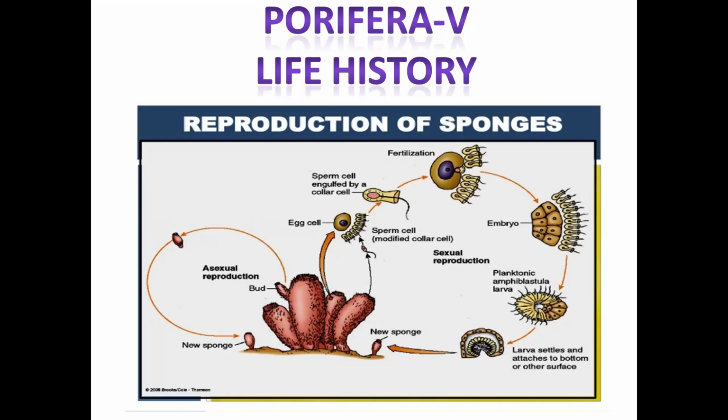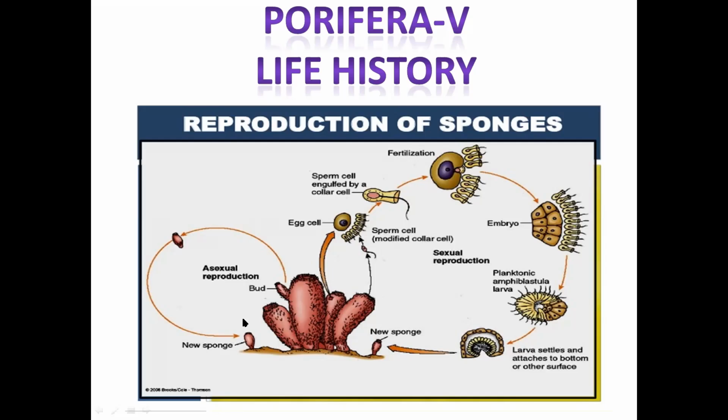Sexual reproduction, as you can see in this diagram, consists of the formation of sperm and the egg, and then fertilization. The fertilization is internal. It is occurring inside the body of the sponge. So that's why the fertilization is internal. This is a question which is asked in exams. And then after fertilization, there are some sponges having a larval stage also. We will see the types of larva, and this is how the life cycle is completed.